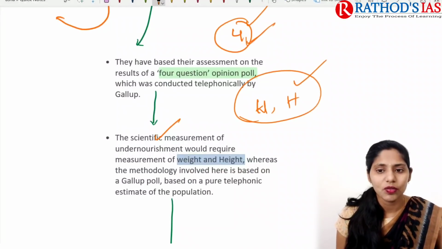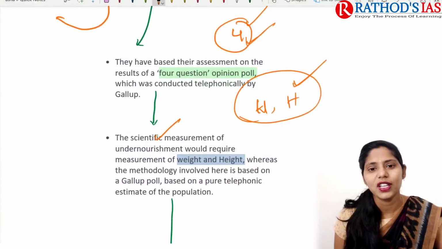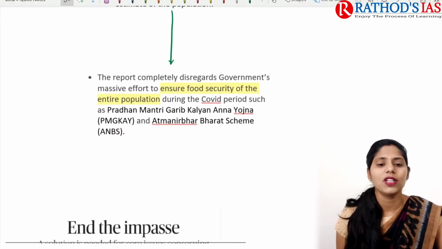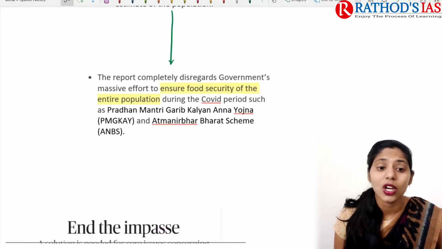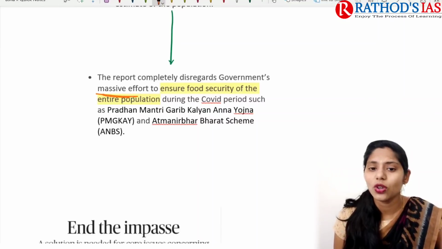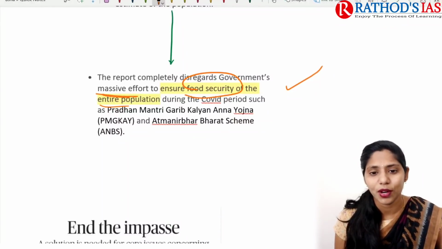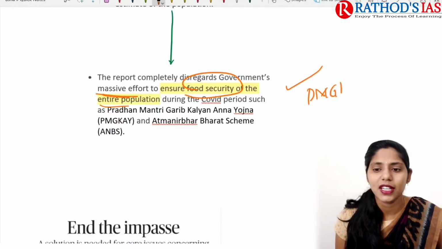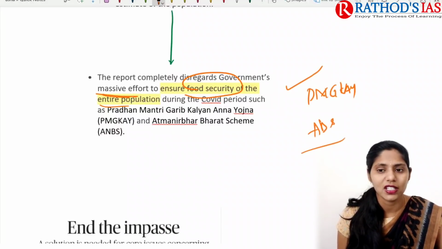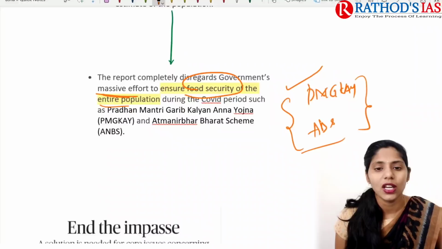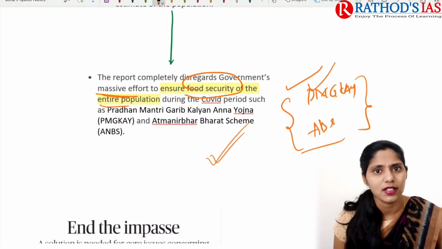And here in the telephonic conversation, we can't get all these height and weight measurements. The next one is that the report completely disregards the government's massive efforts to ensure food security of the entire population. During this COVID-19 period, the government came with a number of schemes, that is Pradhan Mantri Garib Kalyan Anna Yojana, as well as the Atmanirbhar Bharat scheme, etc. So they are mainly disregarded. Okay, so this is one cause of concern.